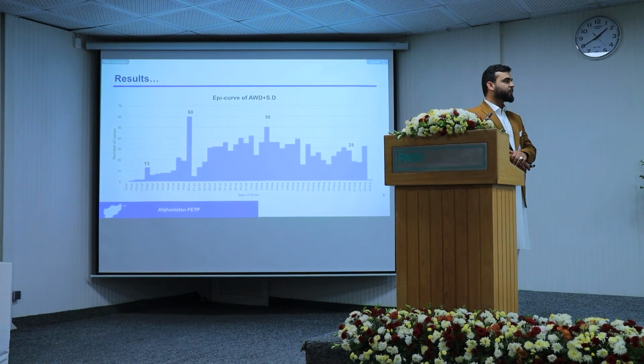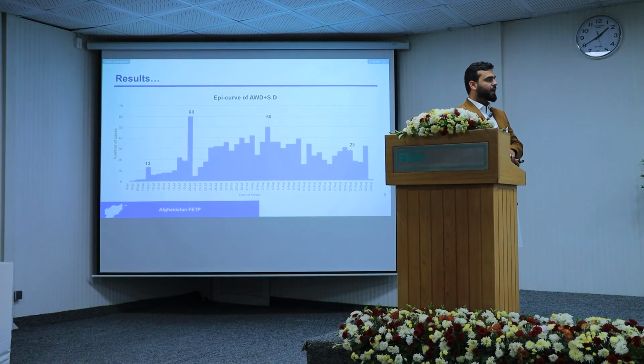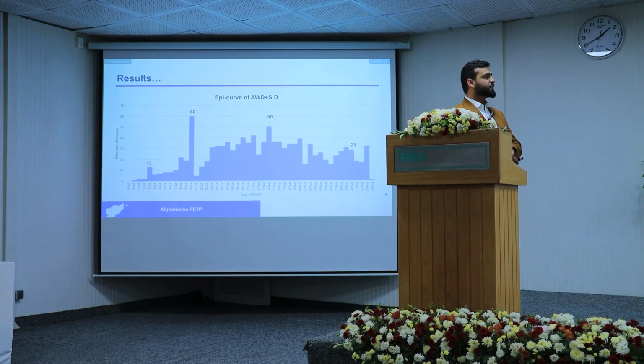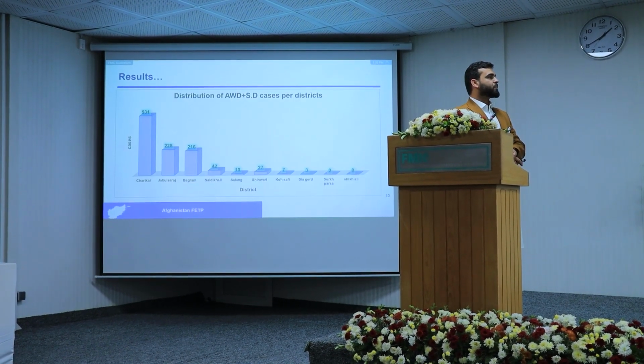And this is the epi curve. We have 2 peaks, between 20 July and 4th August. In the first peak, we have 16 cases, and on the 4th August, we have 50 cases. In the distribution of AWD cases, we have more cases in Charikar district, after that Jabal Saraj, after that Bagram. And we didn't have any case in Surkh Parsa and Sheikh Ali districts.